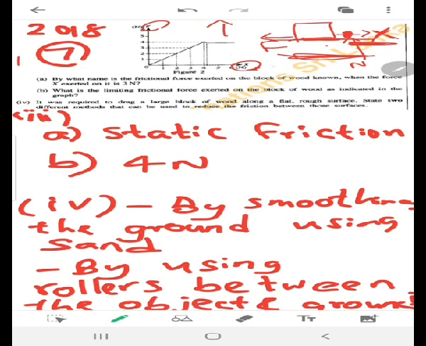Alright, so let's say here is X, the force, gradually meaning step by step, and here's friction. So they have the friction against X, which is the external force given to the object. So when the external force is 1, the friction is also 1. So that means they act in opposite directions.